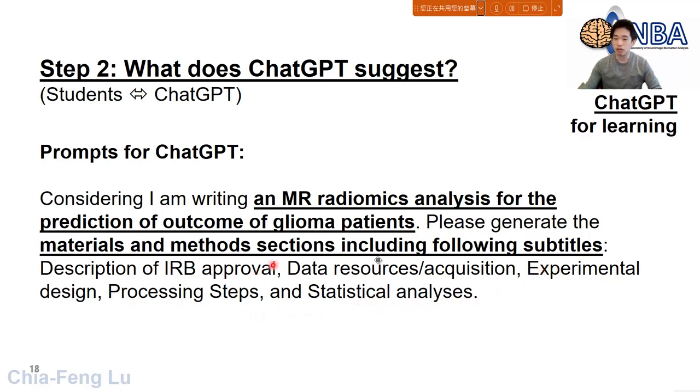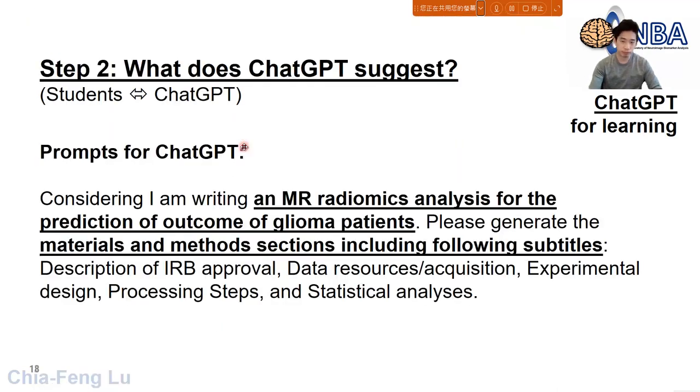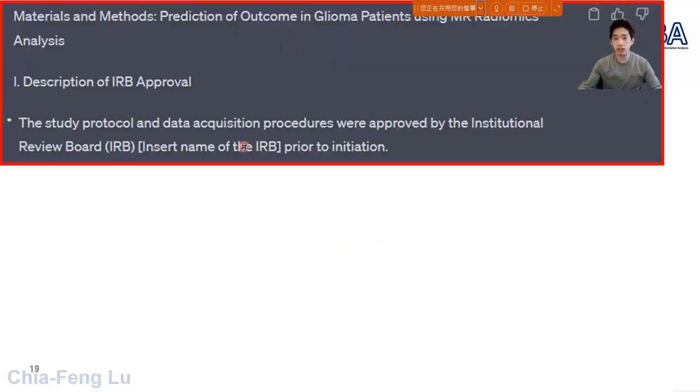So why do I know that? Because based on the human discussions right here, you can see I try to use these subtitles as the input to ChatGPT. So now you can see this is the result generated by ChatGPT. Now you can see ChatGPT won't really create a scientific paper for you. However, it will generate the structure, okay, the structure for you.